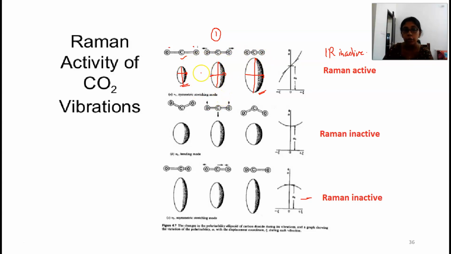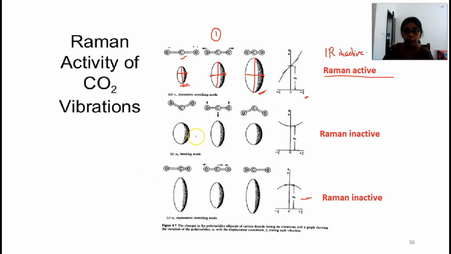During symmetric stretching, the magnitude of the polarizability changes significantly. So that is Raman active. If you plot polarizability versus the corresponding displacement, you get a graph like this, and we can observe it as Raman active.